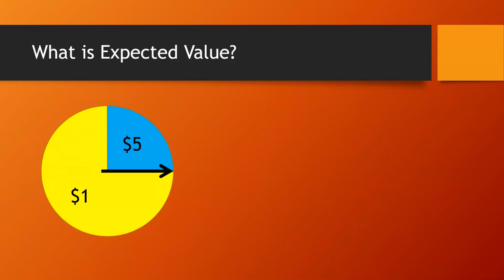So let's take this same spinner and let's find the expected value for any number of spins. In other words, a theoretical expected value. So we notice that the blue takes up about 1/4 of the spinner, so its probability is 1/4, and the yellow is about 3/4 of the spinner, so its probability is 3/4.